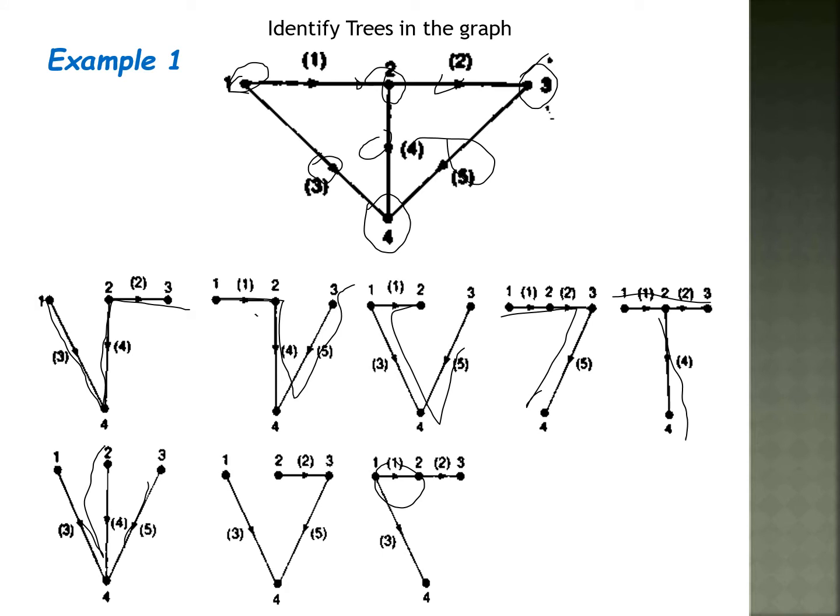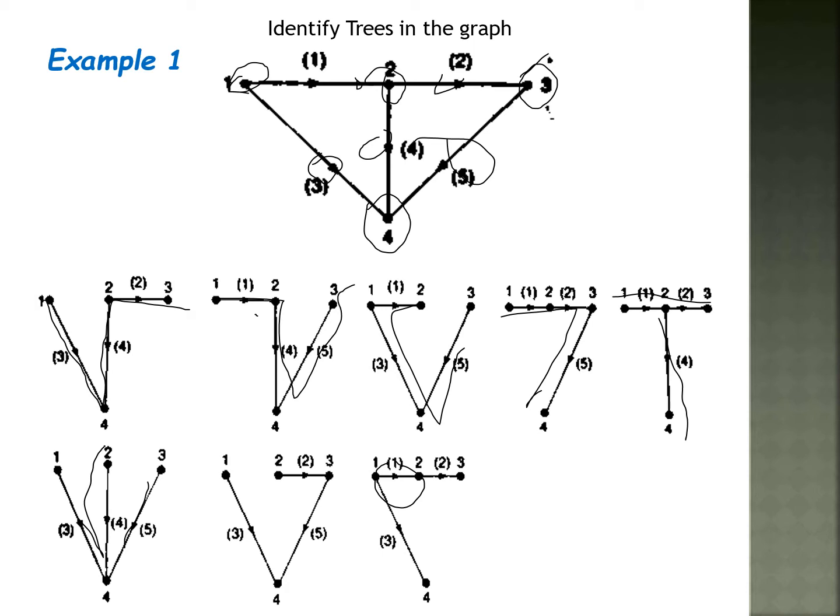So, identification in a tree graph. Here 1 2 3 4, 4 nodes are there. And how many branches are there? 1 2 3 4 5 branches are there. Here this is one tree. Without a closing path we can take one tree.